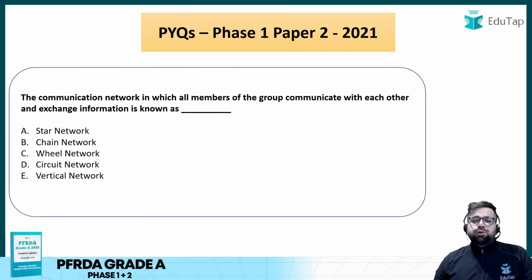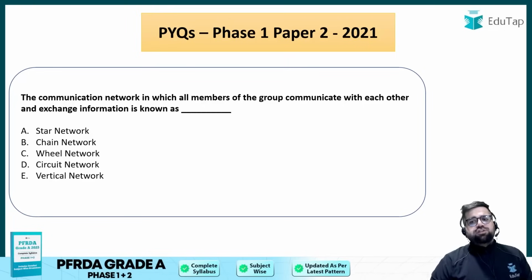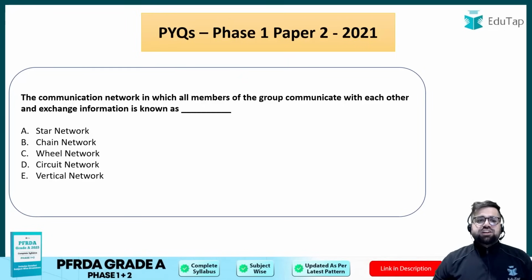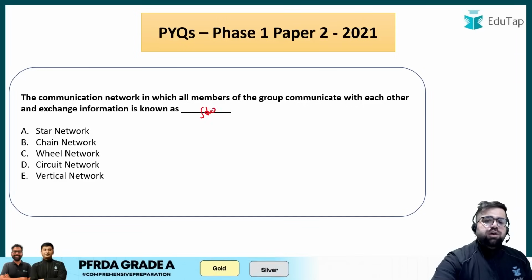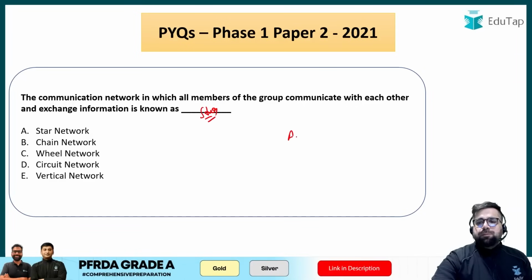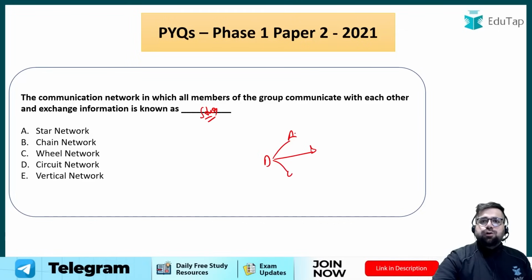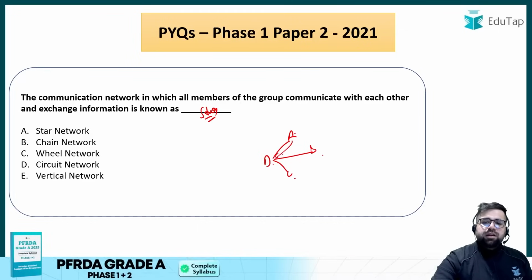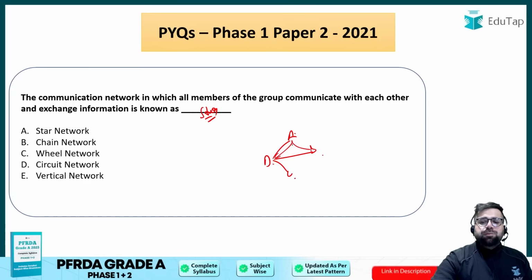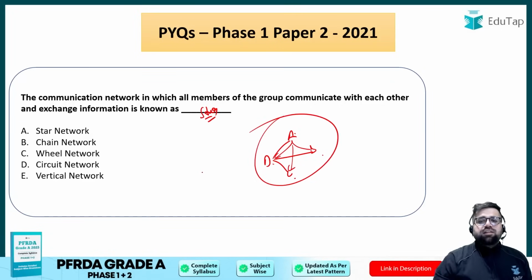Next question. The communication network in which all the members of the groups communicate with each other and exchange information is known as what? So this is simply star network, right? Because in star what happens? A person can talk to multiple people at the same time, right? D can talk to A, D can talk to C, D can talk to B. At the same time, A can talk to D, A can talk to B, A can also talk to C. So it's a kind of a star. Okay, it's like all channel.